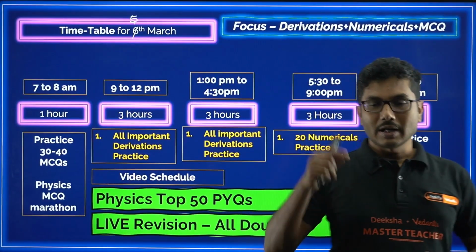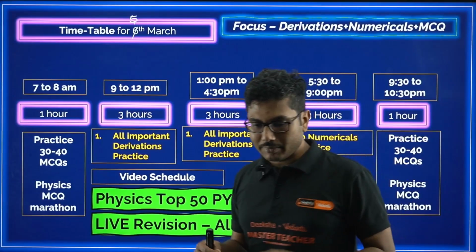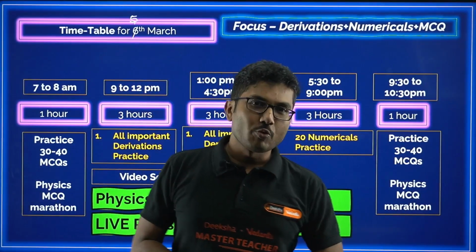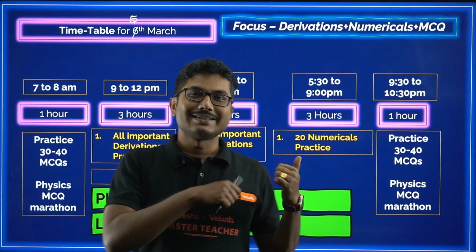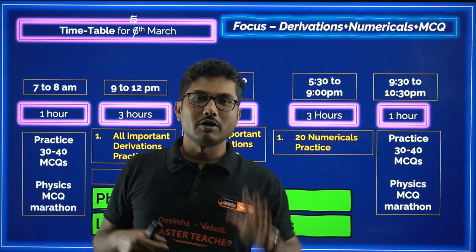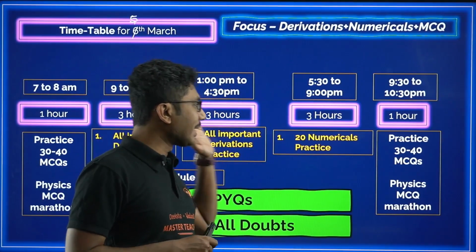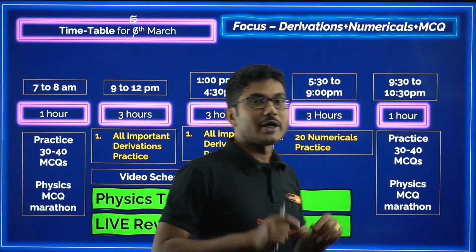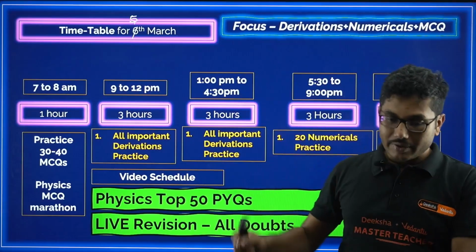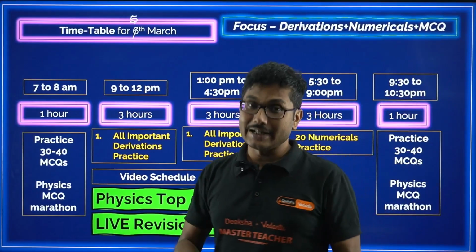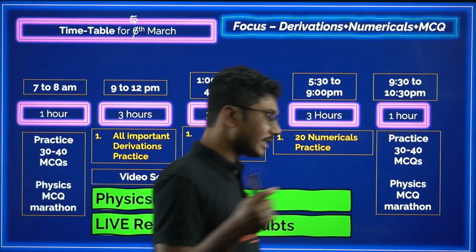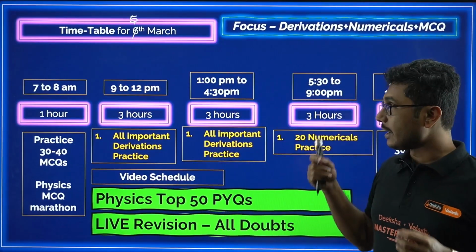In that document you can post the numerical: sir, I am not able to solve this question. Just copy and paste that in the document. I will be there the next day, that is 6th March. I will be there to solve all your numerical doubts as well. So whatever numerical doubts you are having at this point of time, don't forget to paste them in our document that I will be sharing with you on 4th of March. On 4th of March I will also be sharing a very important announcement.